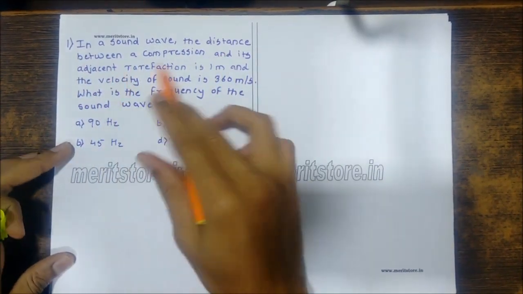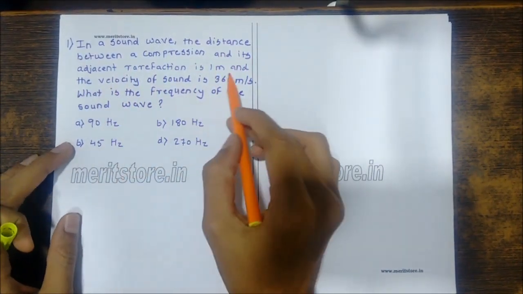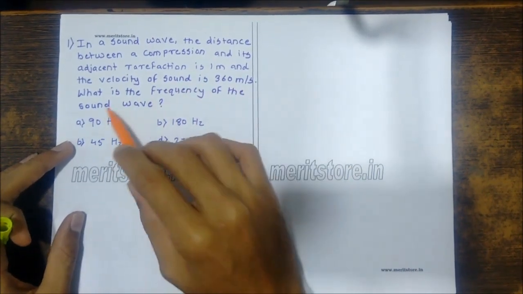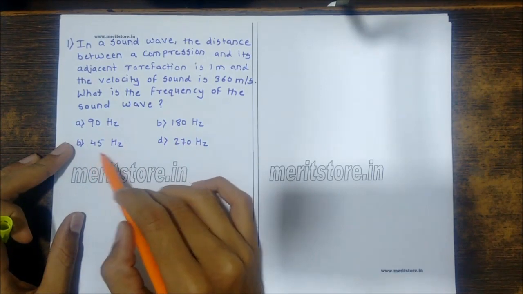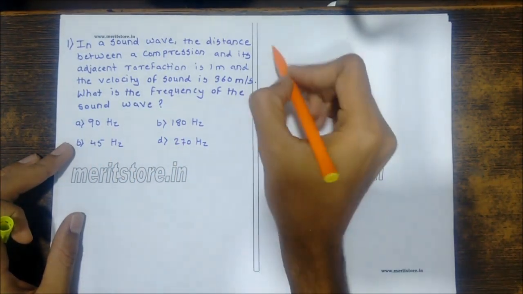In a sound wave, the distance between the compression and its adjacent rarefaction is 1 meter, and the velocity of sound is 360 meters per second. What is the frequency of the sound waves? A, 90 hertz; B, 180 hertz; C, 45 hertz; D, 270 hertz.